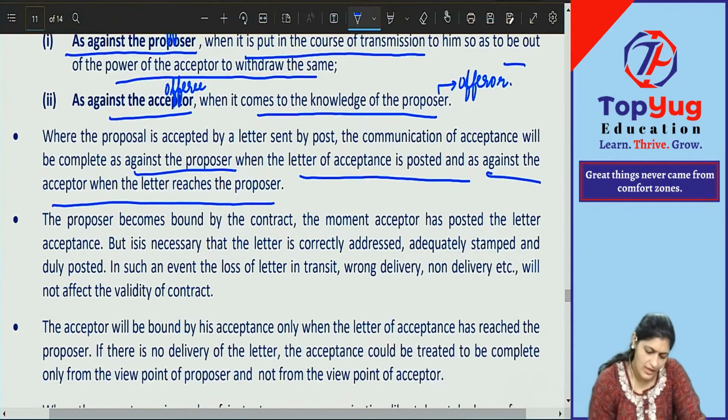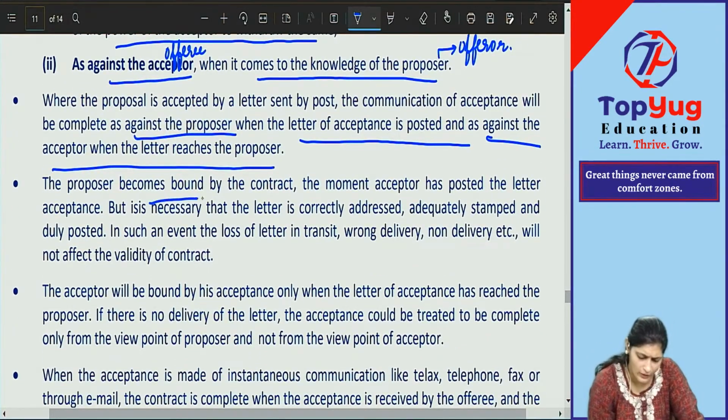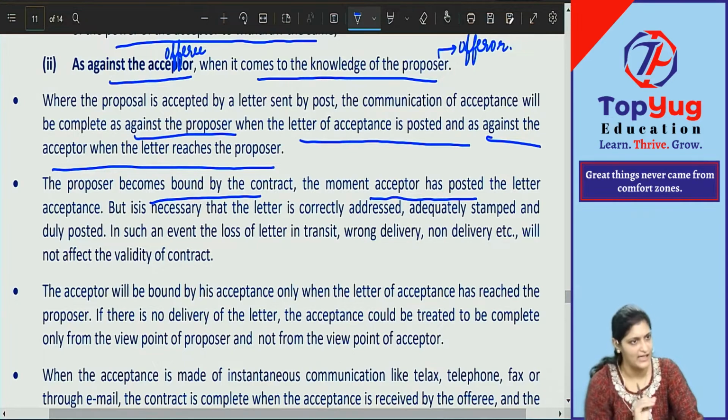Okay. The proposer becomes bound by the contract the moment the acceptor posts the letter of acceptance. Immediately the contract comes into existence for the proposer. But it is necessary.